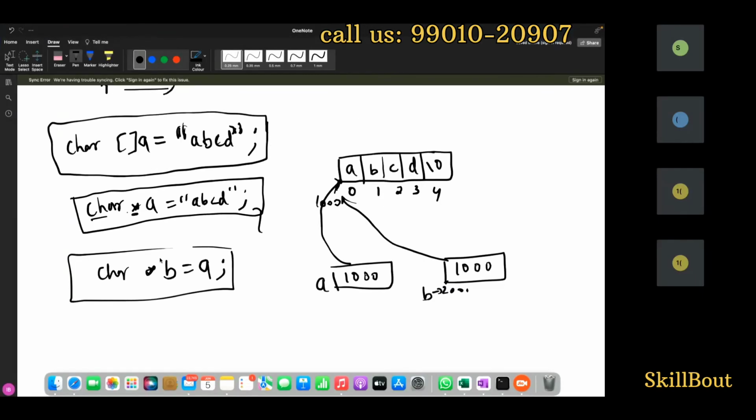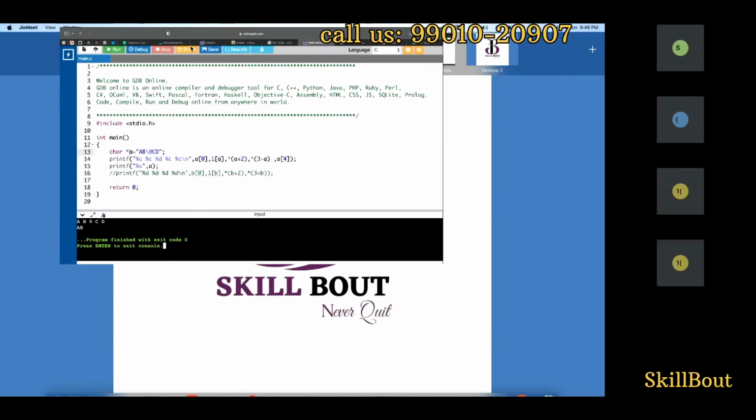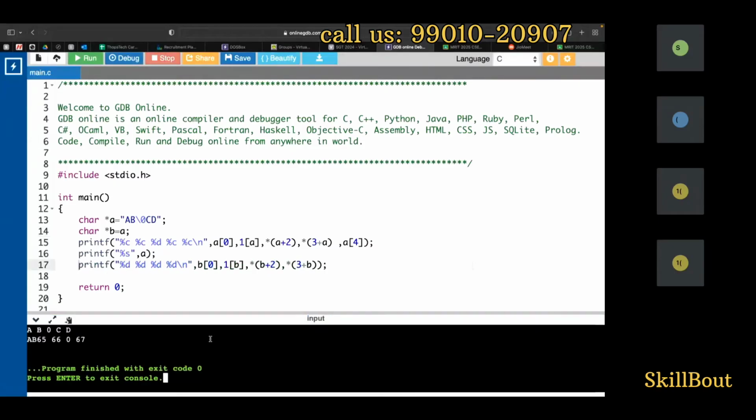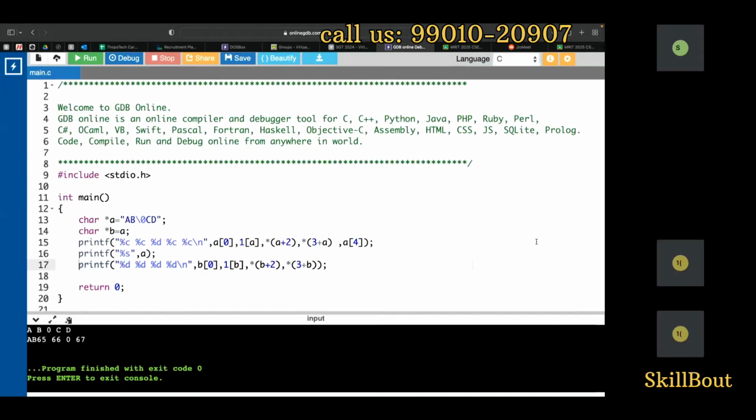Now when I come here, you just check it out. So instead of this one, I'll assign A to whom, guys? B. Inside B, I have a star pointing to character data. Now we'll run this program. When I run this program, B is printing 66, 0, 66, 65, 66, 0, 67. That is what it is printing because of the integer type. Guys, understood? Take note of this. There's a beauty here. And that is the normal array. That one, leave it, forget it.